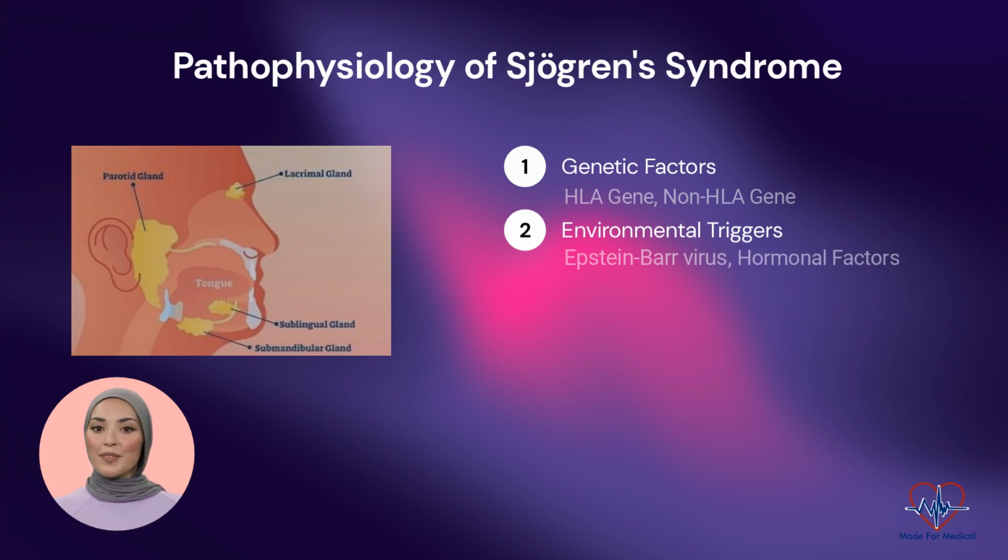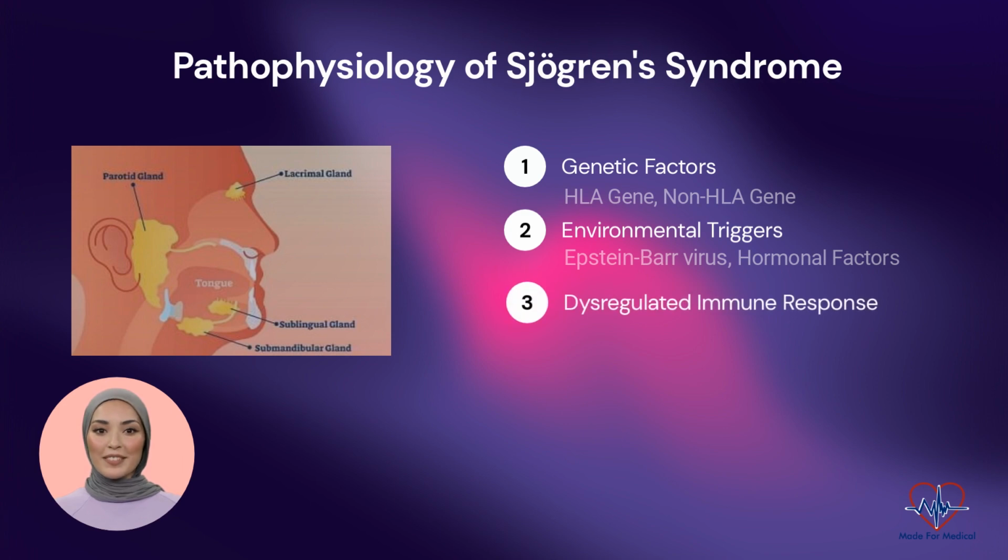Hormonal factors: female sex hormones, such as estrogen, may contribute to the increased prevalence of Sjogren syndrome in women. Fluctuations in hormone levels, such as during pregnancy or menopause, can impact the immune response and glandular function.